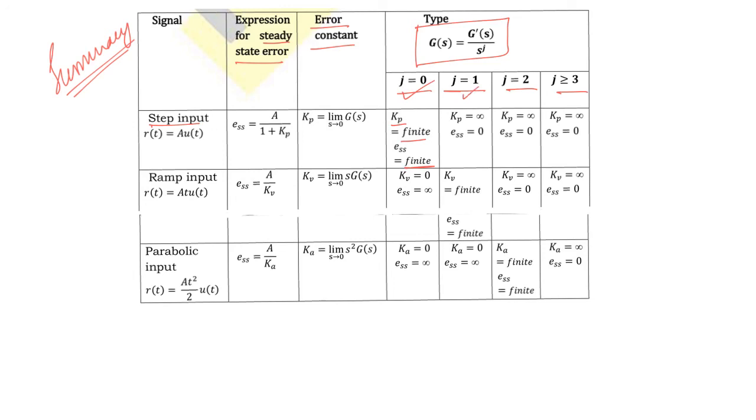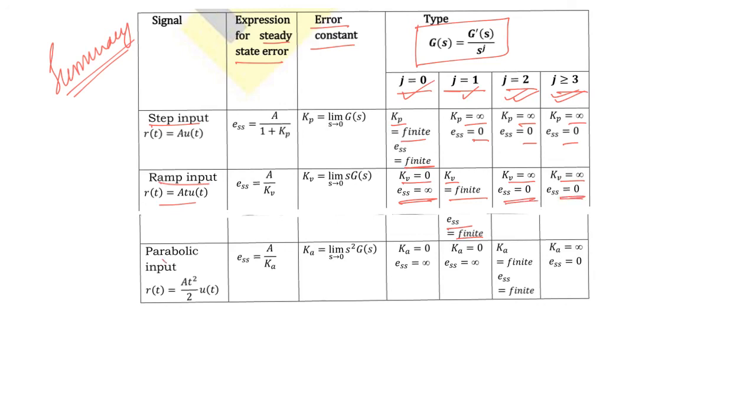For type 1 and above, Kp will be infinite and steady state error will be 0. For a ramp input, for a type 0 system, Kv will be 0 and the steady state error will be infinite. For type 1, Kv will be a finite value and ess will also be finite. For type 2 and greater systems, Kv will be infinite and steady state error will be 0.